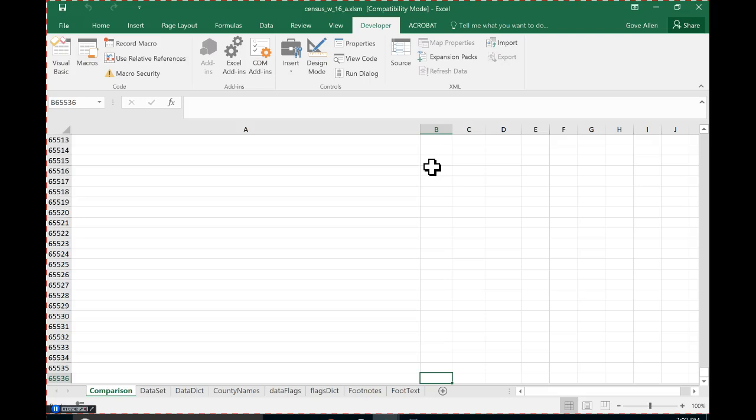Holy cow, why do I only have 65,536 rows? It's an XLS workbook. If I wanted to get my full 1.02 million, I've got to already be saved as an XLSM, which I'm saved as, but apparently I opened it in compatibility mode, and we're still in compatibility mode. That's okay. But I want to refer to this particular cell, and then from there, I want to move